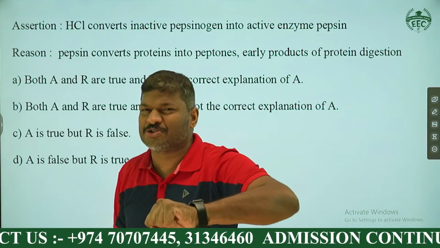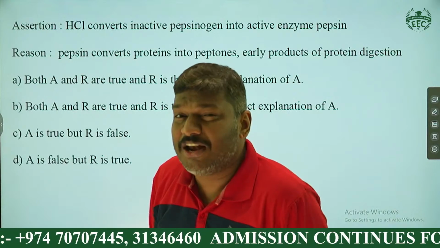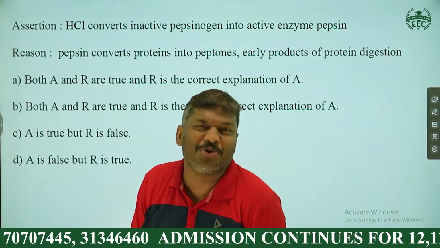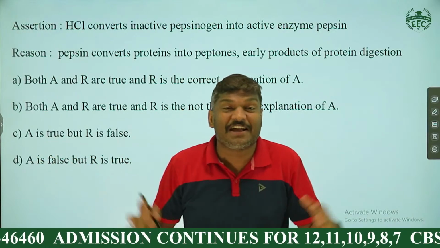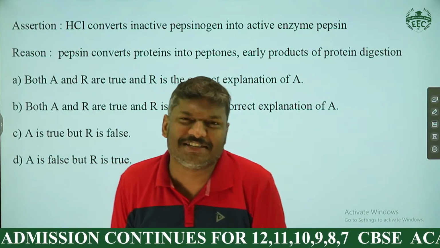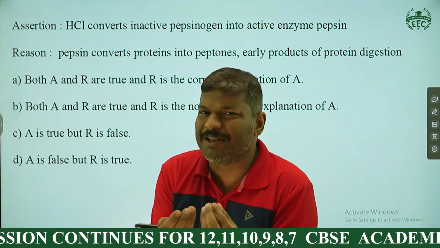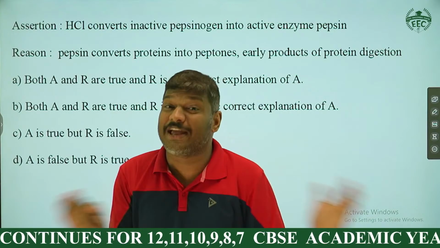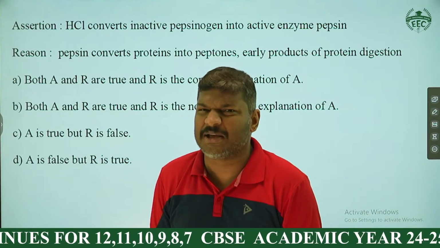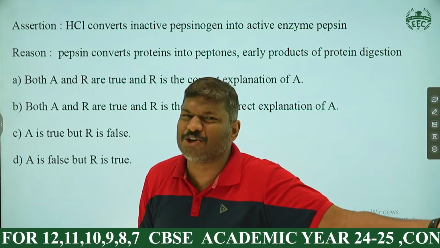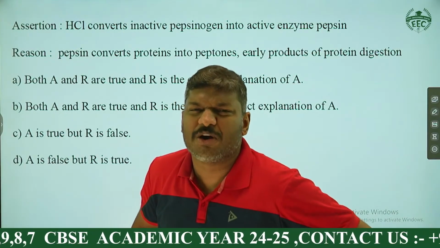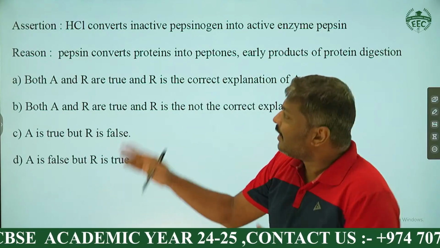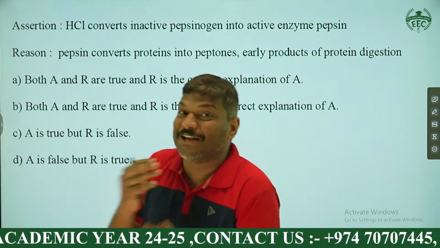Before moving into the next question, as you all know, from last year onwards you are familiar with a new type of question, that is nothing but assertion and reason. Most of the students have confusion related to assertion and reason. It is also a type of MCQ, but at the same time it is not like the other MCQs we discussed before, because assertion and reason is always a confusing one. Why is it confusing? First of all, we can discuss the question, then only we will get the answer.